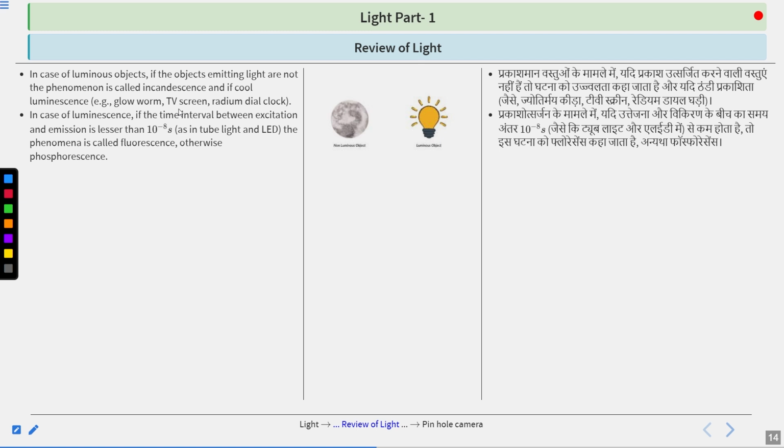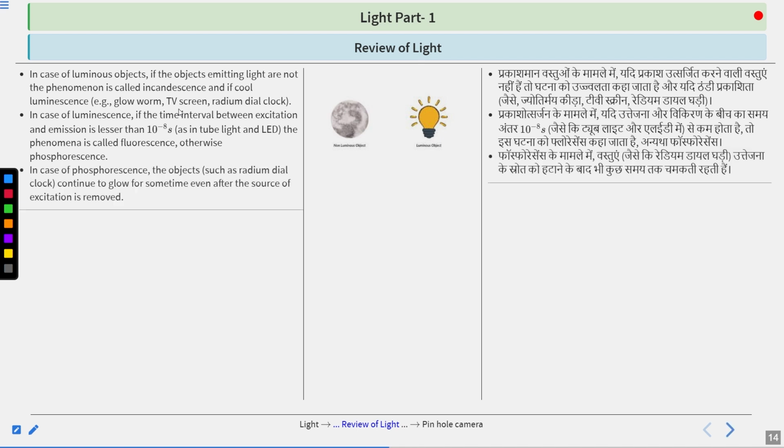In case of luminescence, if the time interval between the excitation and emission is lesser than 10⁻⁸ seconds, as in the tube light and LED, the phenomena is called fluorescence, otherwise phosphorescence. In the case of phosphorescence, the object, such as a radium dial clock, continues to glow for some time even after the source of excitation is removed.